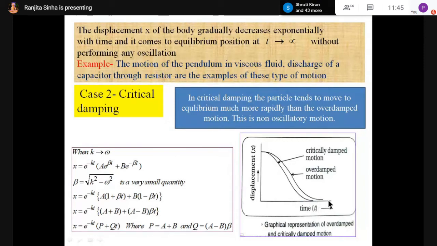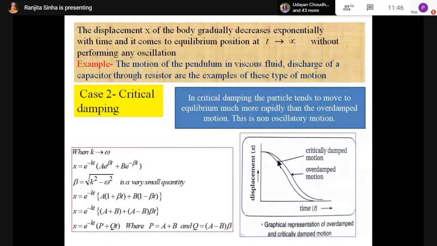So is T1 greater than T2? For heavy damped motion, it is touching here. And for critical damping, it is touching the x-axis at this point. So the value of T here is T2, and the value of T here is T1. So T1 is greater than T2. That means T2 is less than T1. So in critical damped motion, the displacement is becoming zero much more rapidly than the overdamped motion. Understand?